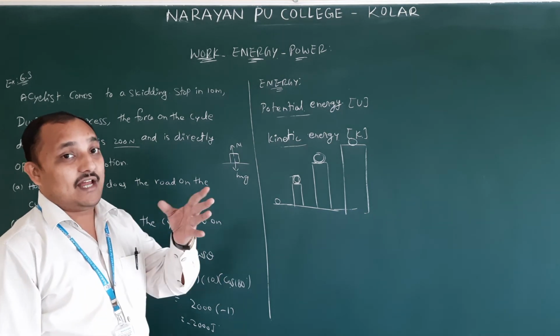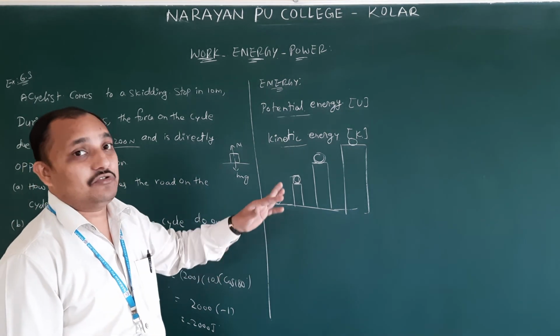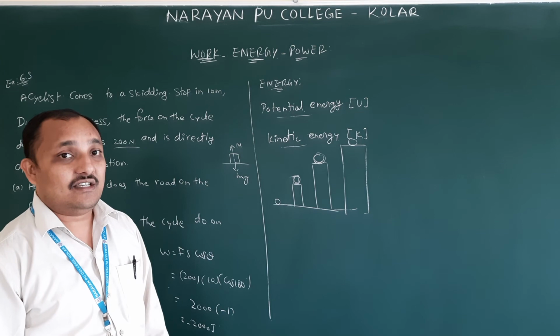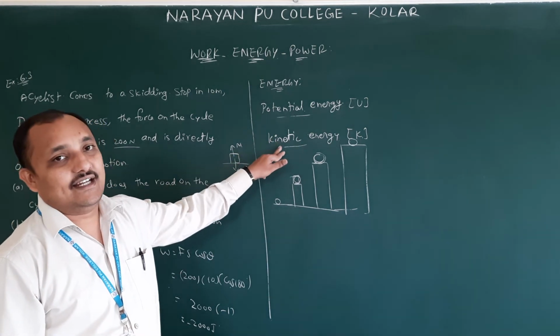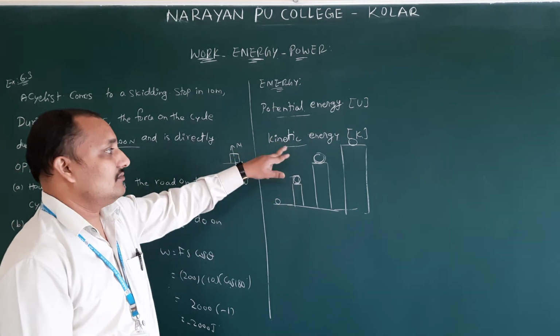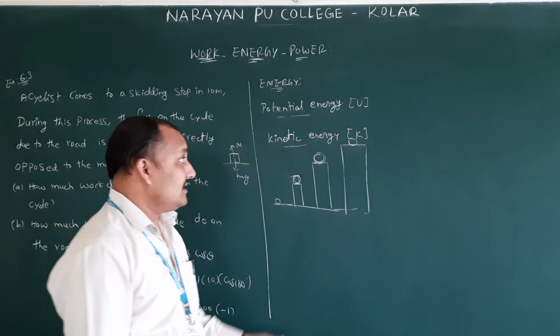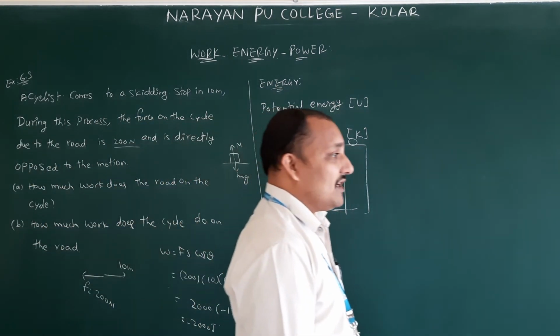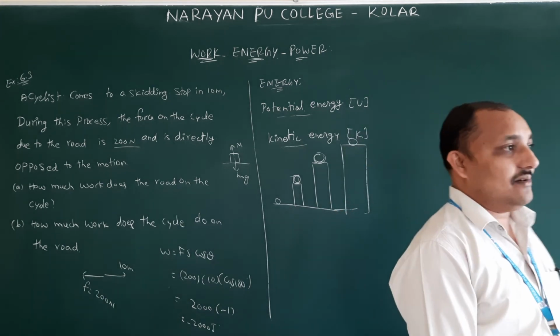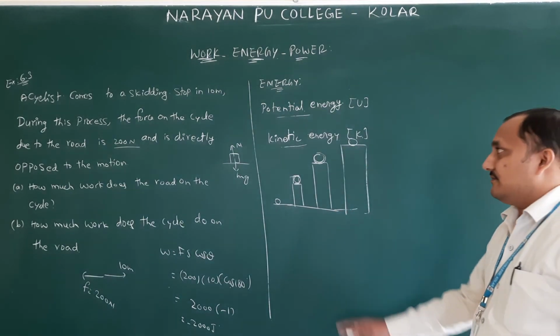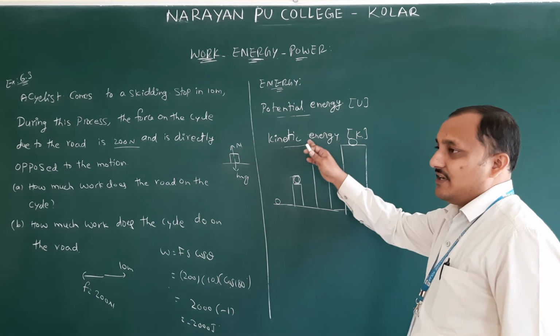Carom board. If you have taken coins, those coins will have which energy? Only kinetic energy. Those are moving on the floor, so moving means kinetic energy. So these are the definitions of potential energy, kinetic energy, and examples. Now we will see the equations. First we will see potential energy and kinetic energy.